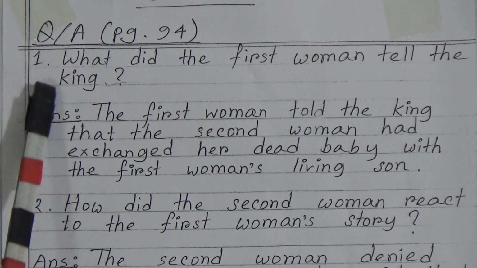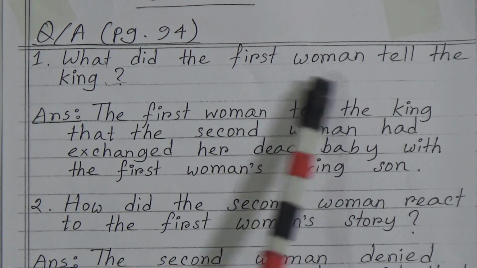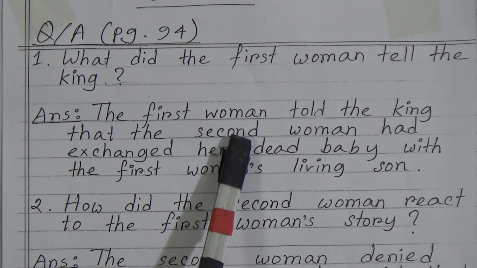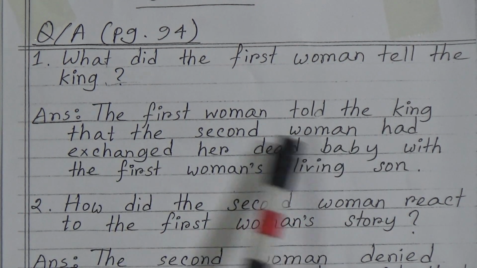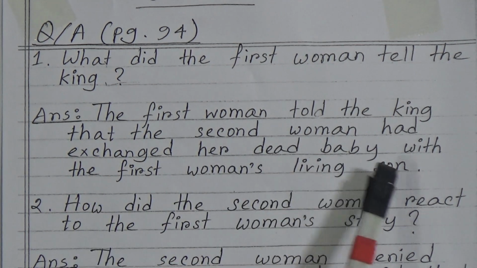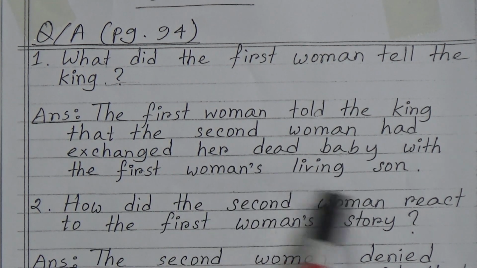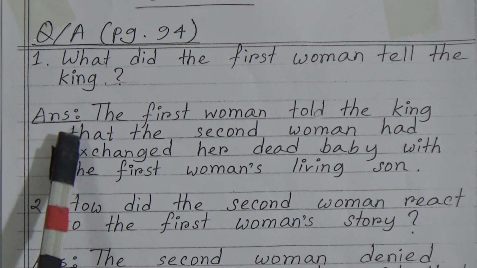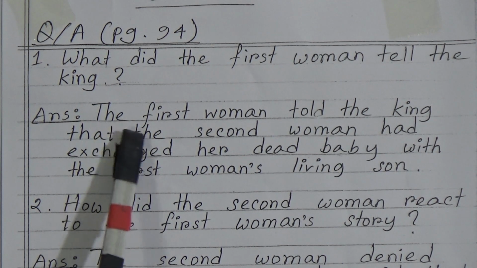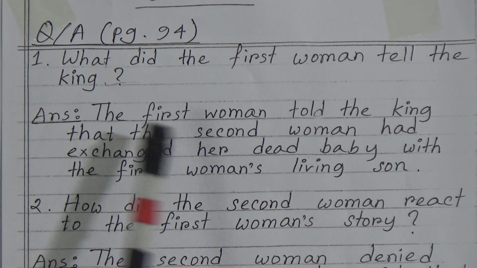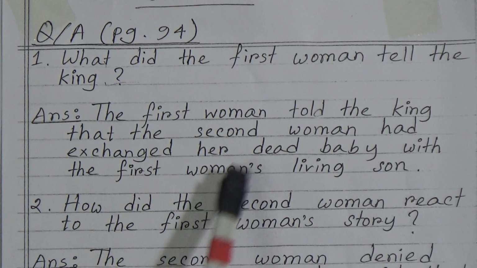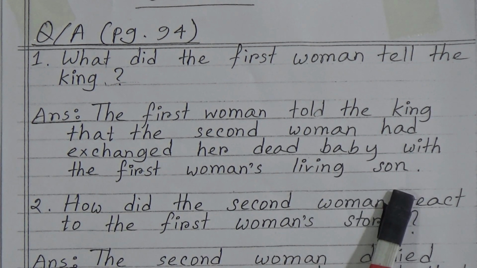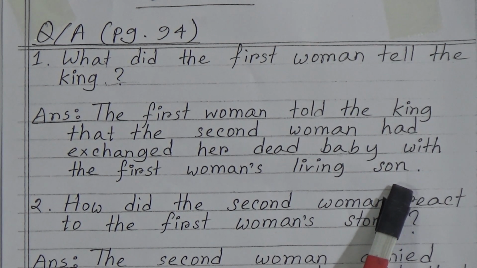So question number 1. What did the first woman tell the king? Answer. The first woman told the king that the second woman had exchanged her dead baby with the first woman's living son. So what did the first woman tell the king? Let's read again. The first woman told the king that the second woman had exchanged her dead baby with the first woman's living son. That was her complaint.